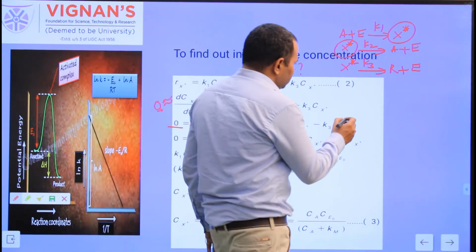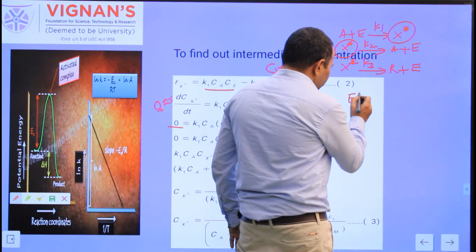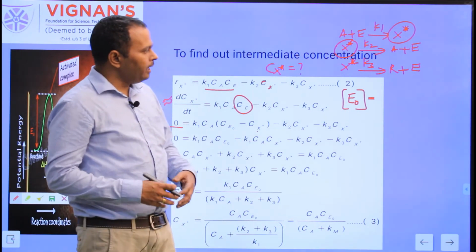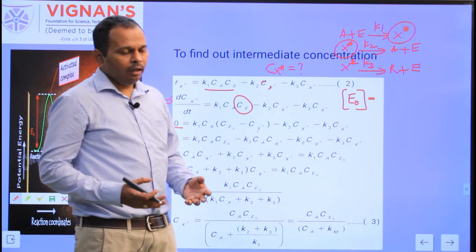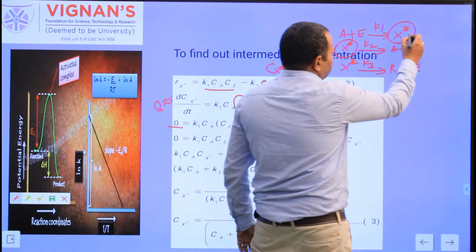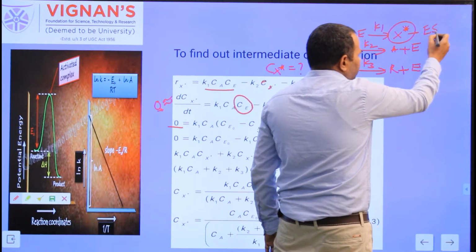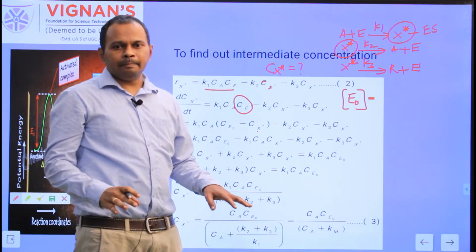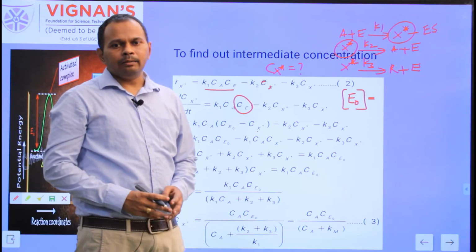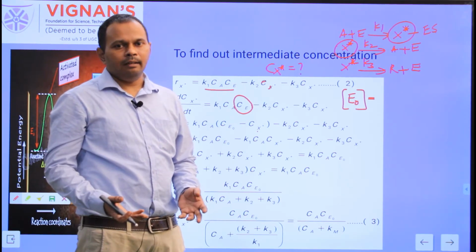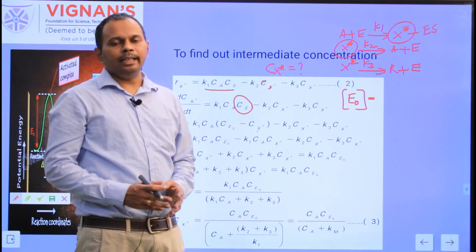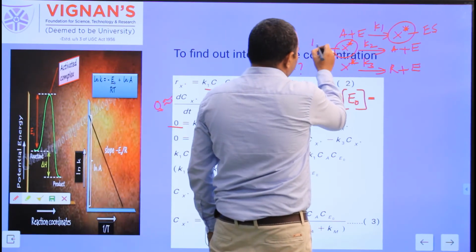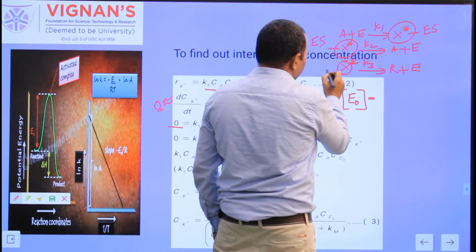The initial concentration of the enzyme E0 is equal to... So this initial concentration of enzyme, how many ways of existence of enzyme are there in the reaction mixture? One way is the X star, which is nothing but the ES complex. That means some amount of the substrate is binding to the active site of the enzyme. So during the reaction, the specific substrate binds to the active site of the enzyme, and you can have the formation of the ES complex. That is one way of the existence of the enzyme within the reaction mixture. That is, the enzyme binds to the substrate.